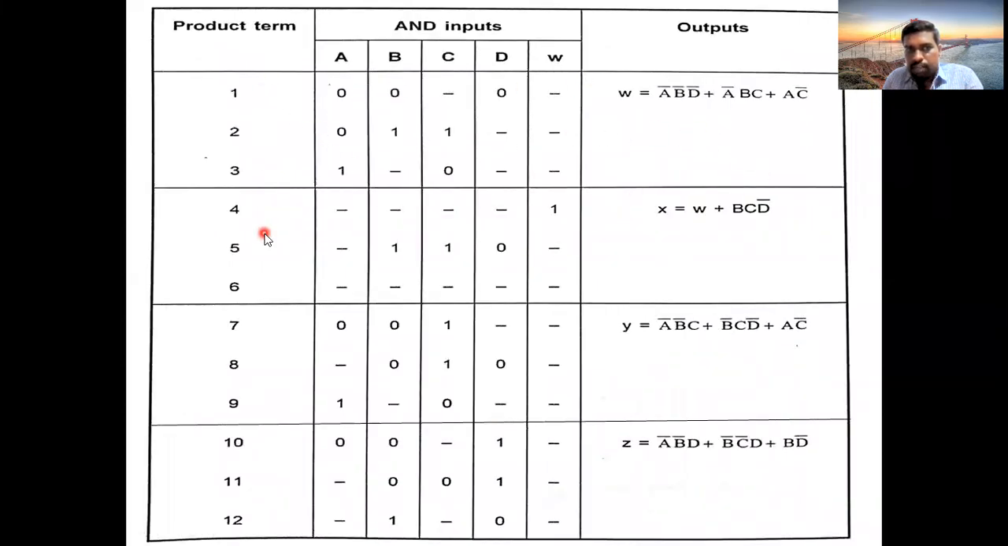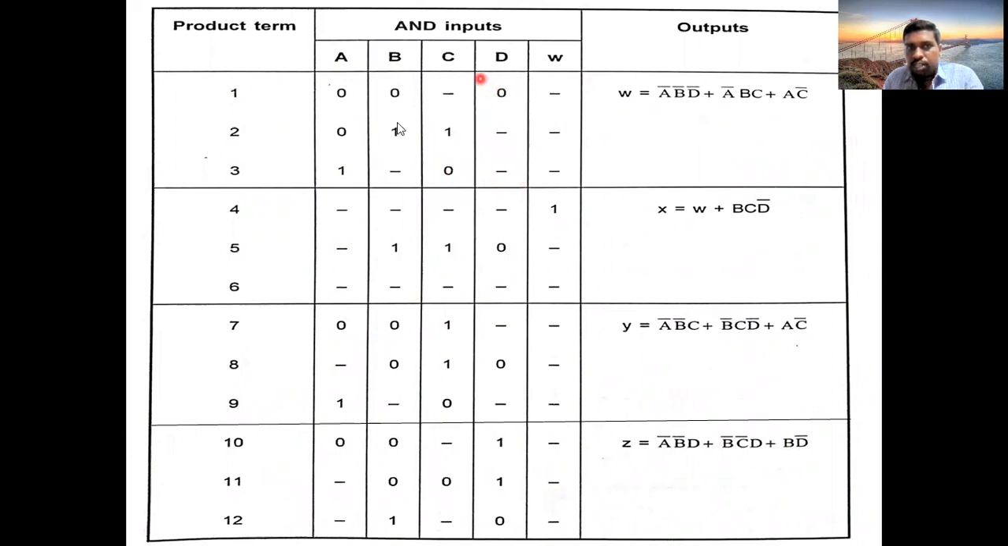The first column will be the product terms. The second column will be the AND gate inputs. Why AND gate inputs? These are the programmable ones. That's why we write AND gate inputs. Why are we not writing OR gate inputs? Because those are fixed. You cannot change them. That's why here AND gates are programmable, and that's why you write AND gate inputs here.